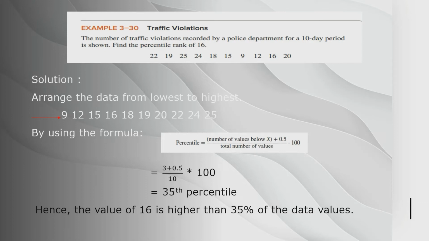This list is not in order, so we need to arrange the data from lowest to highest: 9, 12, 15, 16, 18, 19, 20, 22, 24, and 25. This is the ordered list. Using the formula, percentile equals number of values below x plus 0.5, divided by total number of values, times 100. We count 9 as 1, 12 as 2, 15 as 3, and then we get to 16. So 3 plus 0.5, divided by 10 because we have 10 values, times 100, gives 35 percent. Hence the value of 16 is higher than 35% of the data values. That's all my presentation. Thank you.